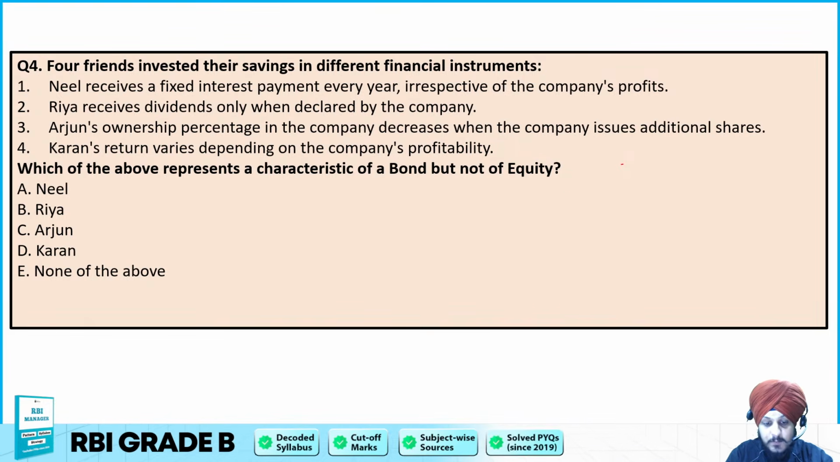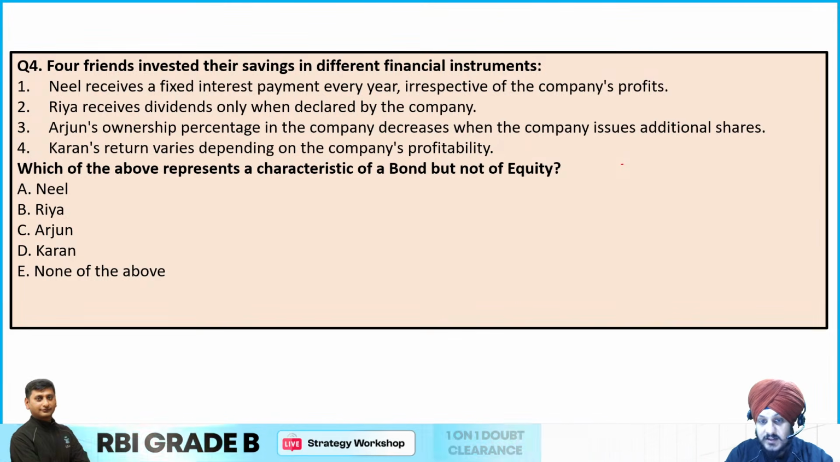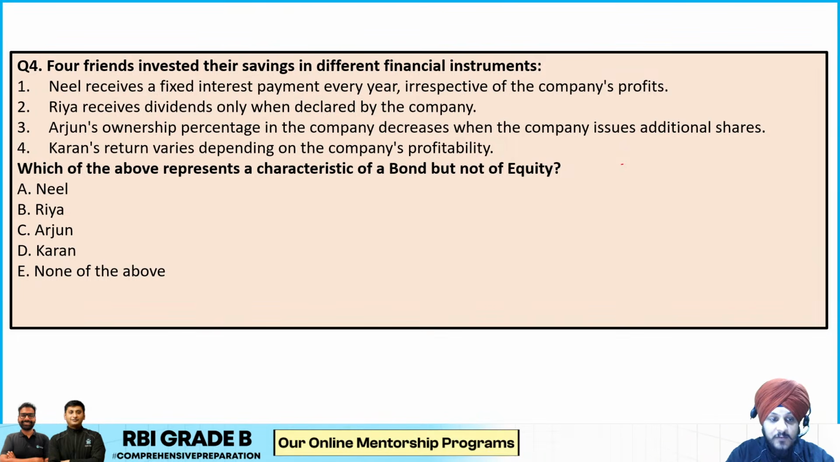Arjun receives ownership percentage in the company. Arjun's ownership percentage in the company decreases when the company issues additional shares, and Karan's return varies depending on the company's profitability. Now the question is: which of the above represents a characteristic of a bond and not of equity?